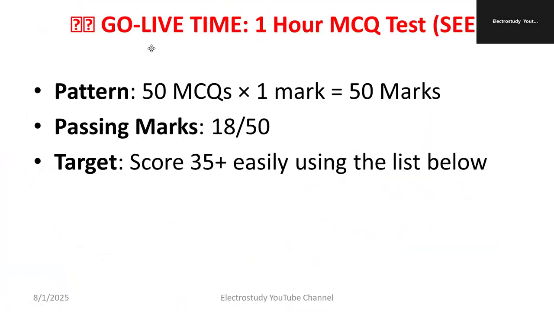The pattern is 50 MCQs, each carrying 1 mark, altogether 50 marks. Internal marks have already been awarded. The passing marks is 18 out of 50. That means you should get 36 marks. Scoring 35 plus will be easy using the list given below, right?